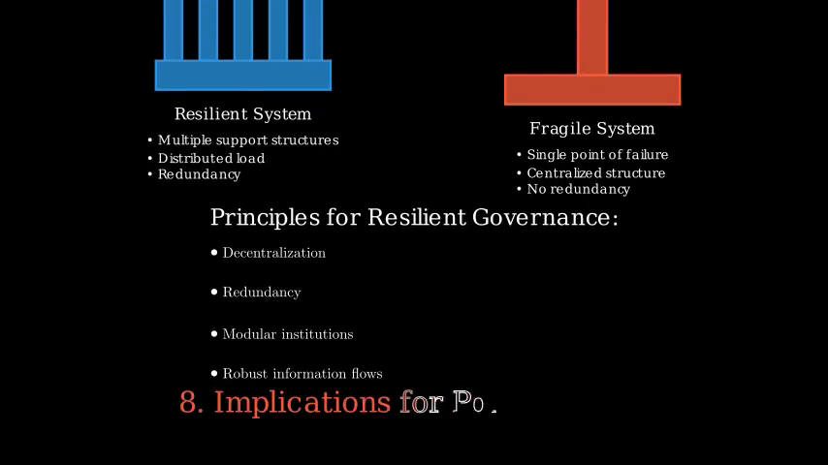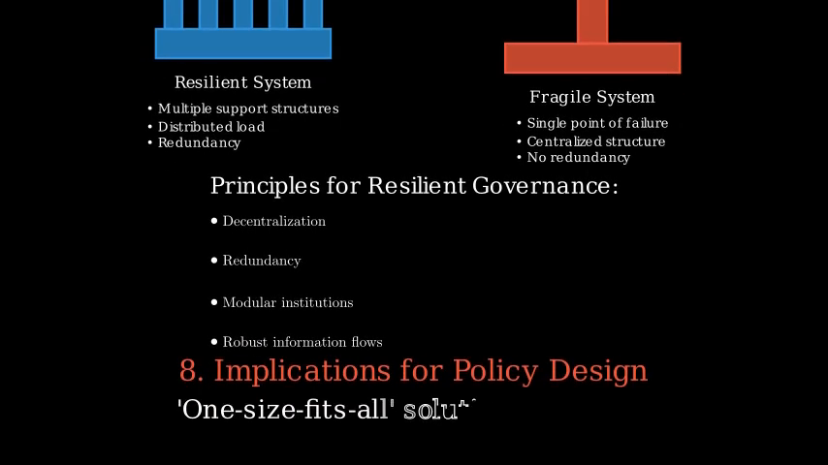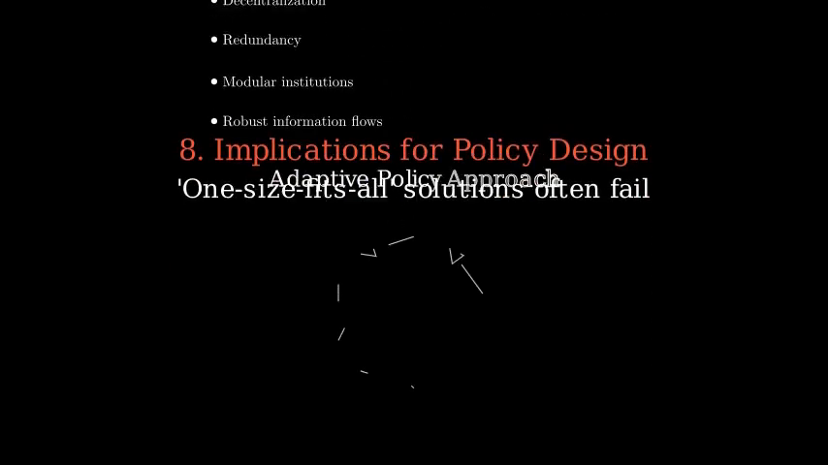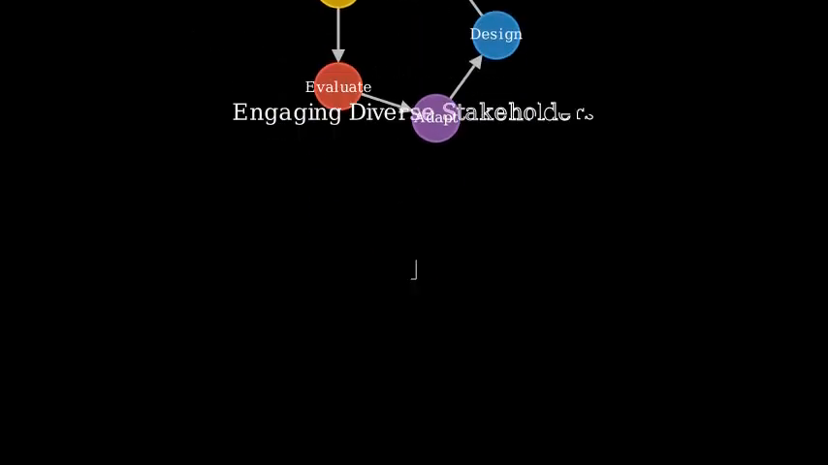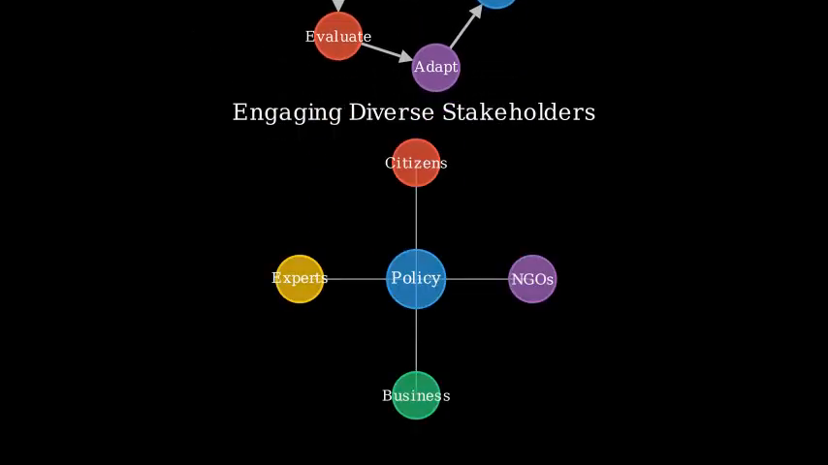The eighth key aspect focuses on implications for policy design. One-size-fits-all solutions often fail in complex settings. Policies need to be adaptive, monitor outcomes, generate rapid feedback, and iterate, what we might call policy prototyping. Engaging diverse stakeholders and exploiting network communication can accelerate learning and diffusion of successful innovations.